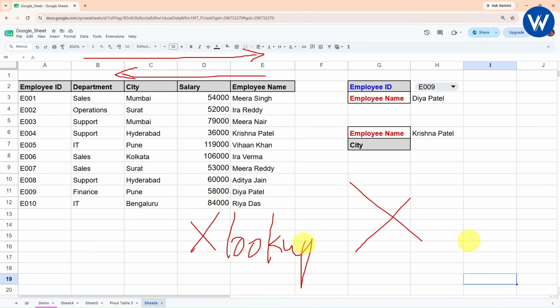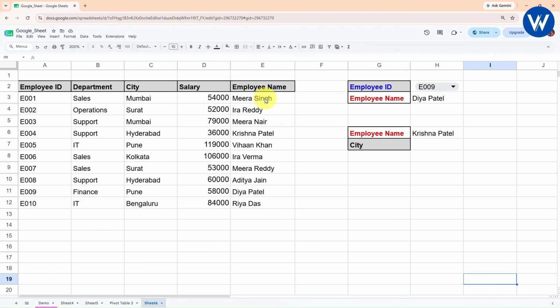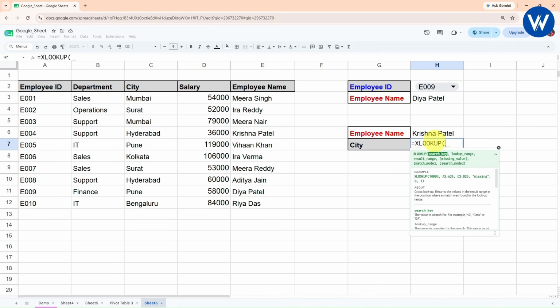So basically with the help of the XLOOKUP function, we can fetch the value either from right to left or left to right. Now let me tell you guys, if you are using an older version of Microsoft Excel, the XLOOKUP function will not work. So make sure you practice in Google Sheets. Here I will be using the XLOOKUP function. This function is very simple to understand. Sorry, this is the XLOOKUP function.